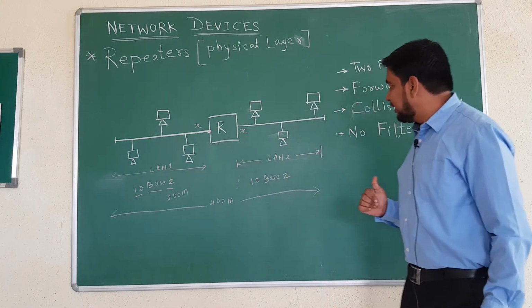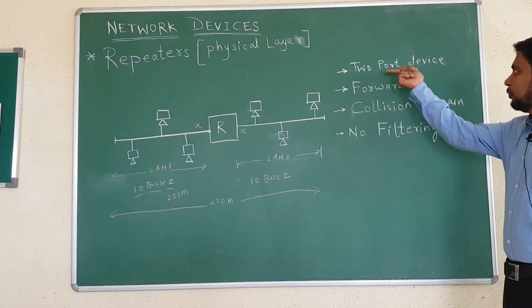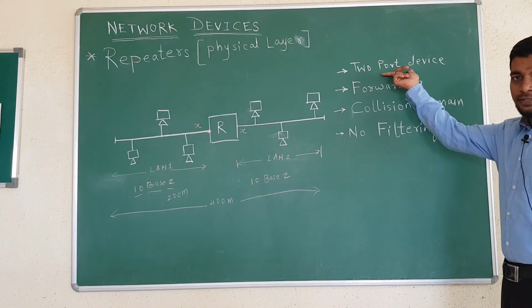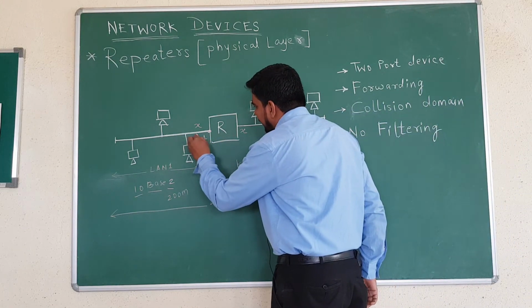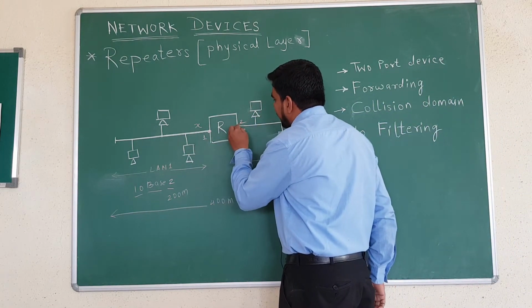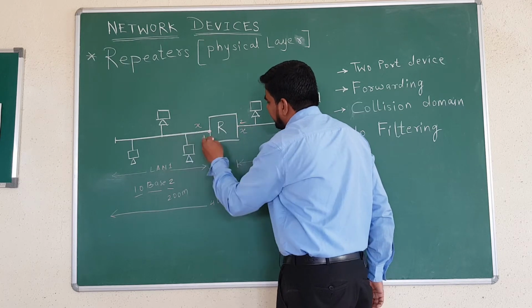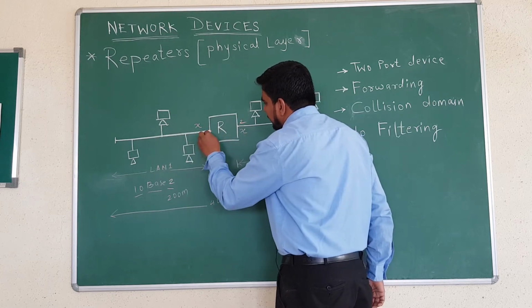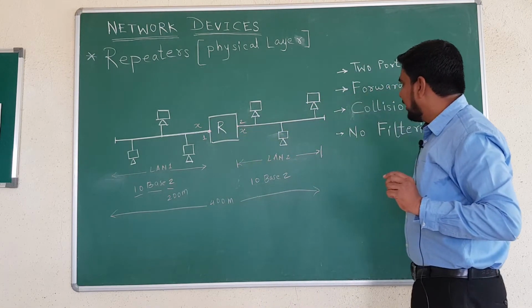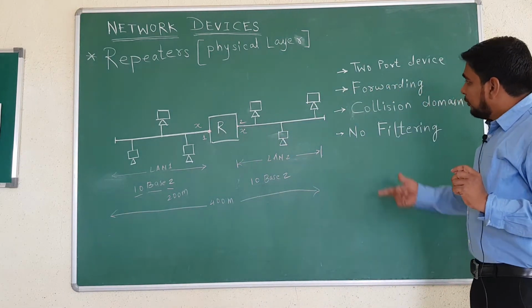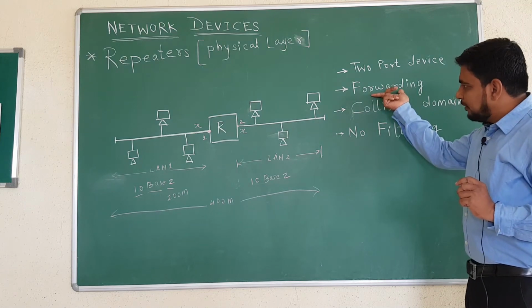It is a 2 port device. 2 port device means what? The first port at the input and the second port at the output, this is 1, this is 2. It's bidirectional, that is why it is called a 2 port device.